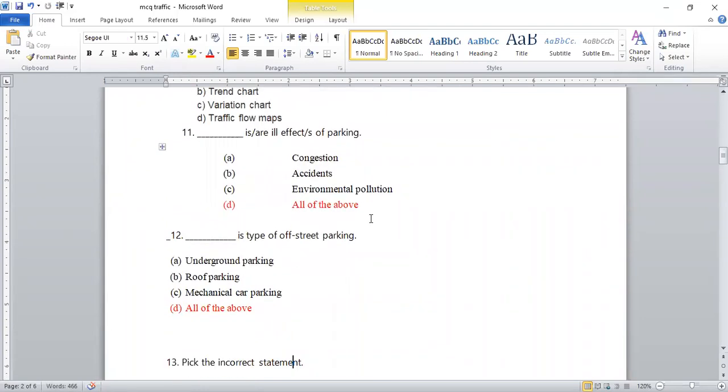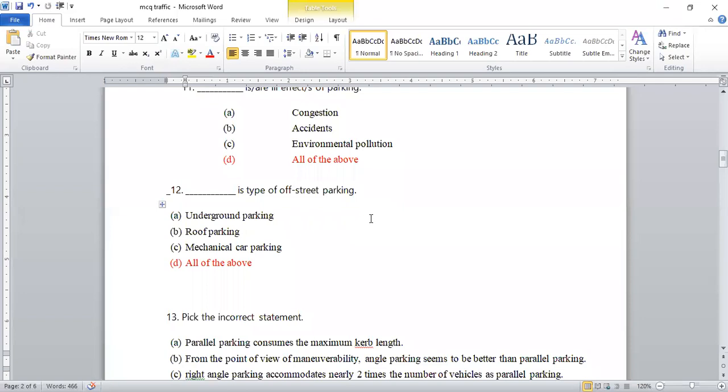Next, the 12th one, dash dash dash is a type of off street parking. So which one is the correct answer option? The first options are underground parking, roof parking, mechanical car parking. So what is off street parking? Off street parking means parking which is away from the road, away from the stream of the road, and which is provided for parking the vehicle. So underground parking, roof parking or mechanical parking, which will be away from the road. So all of the above is the correct answer.